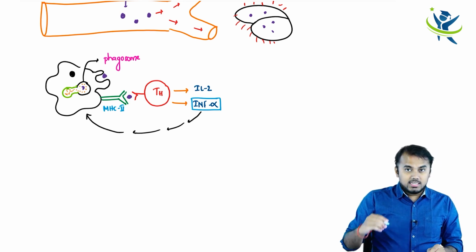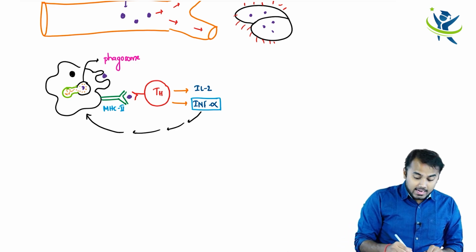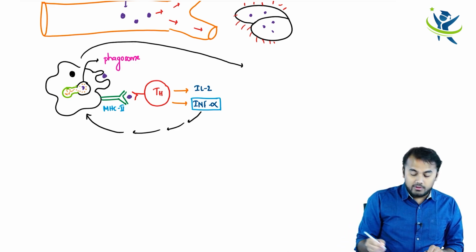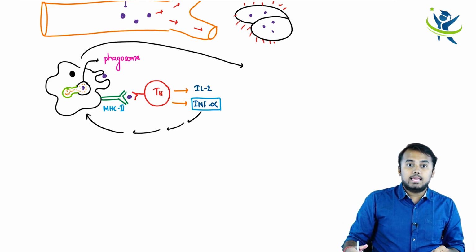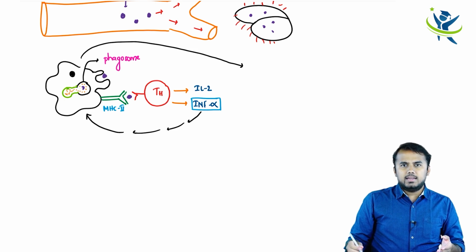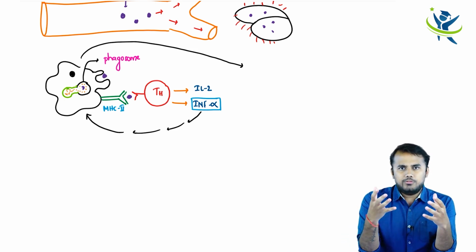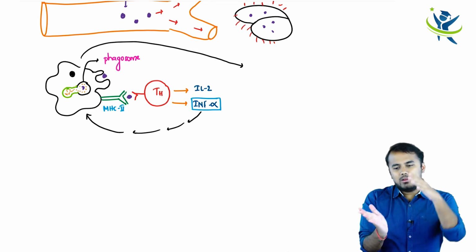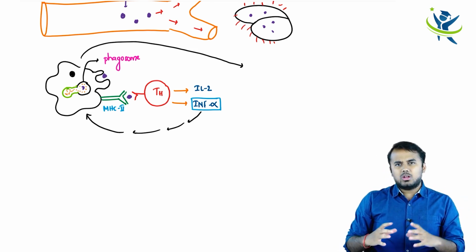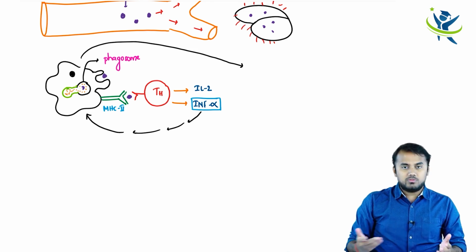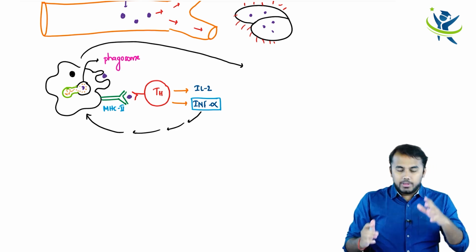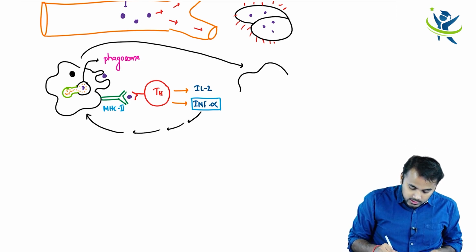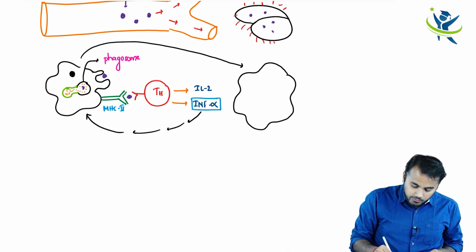Now once this interferon alpha activates your macrophage, this macrophage is going to convert into a special activated macrophage, and that is what is called an epithelioid cell. Okay, so how does an epithelioid cell look? It looks like a squamous epithelium, right? All of you know columnar epithelium are like pillars, squamous epithelium are squeezed epithelium, right? I'm not going to draw that squeezed epithelium because it does not fit with my pictures over here. So I'm just going to draw a simple macrophage but a little bigger. Okay, so this is the macrophage over here and you have got your nucleus.